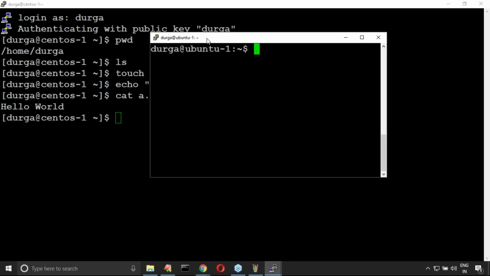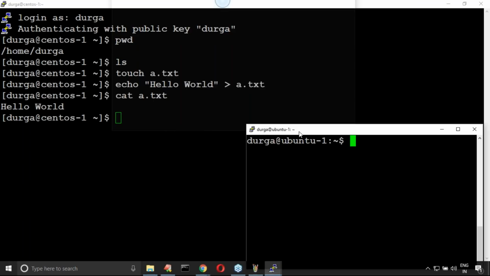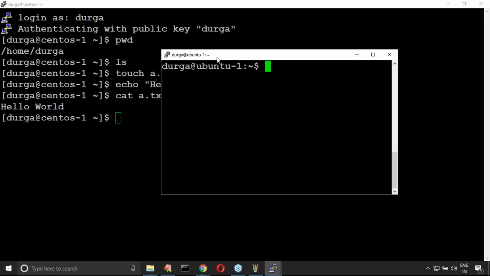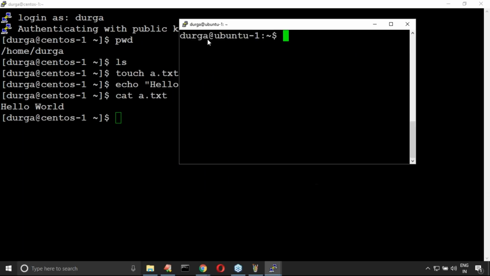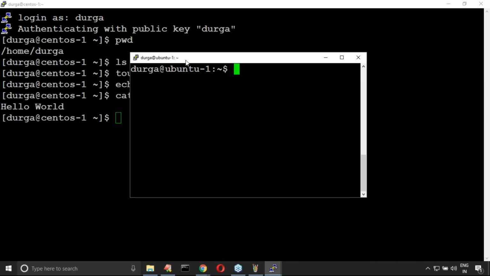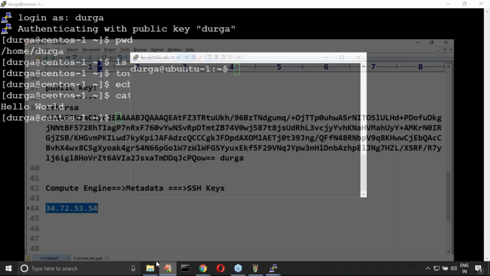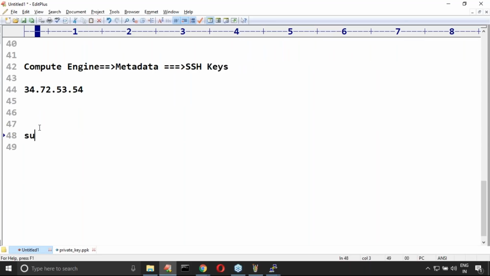But in PuTTY there is a problem: tabbing won't be there. For every connection a separate window is going to open. To solve this problem we have SuperPuTTY.